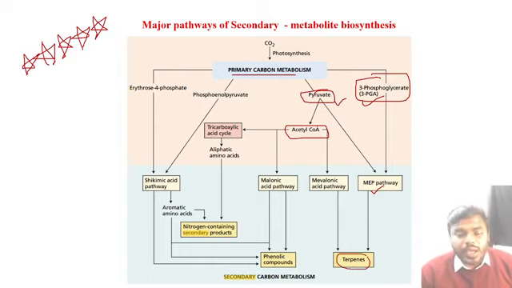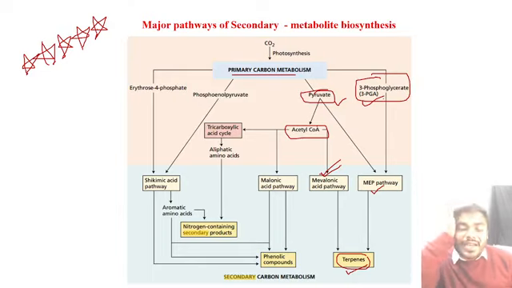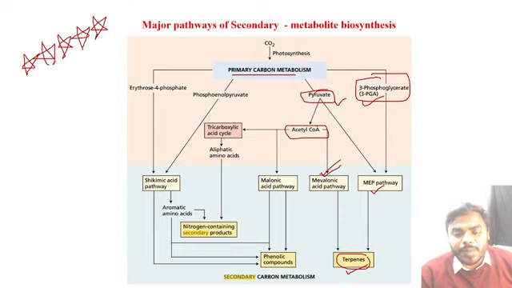At the same time, acetyl-CoA undergoes a pathway called, friends, the mevalonic acid pathway, and what is it going to give rise to, my friends? It is going to give rise to the terpenes. Please kindly do not forget this particular statement. Once again, I am reminding you, acetyl-CoA undergoes the mevalonic acid pathway and gives rise to the terpenes. Pyruvate and 3-phosphoglycerate undergo the MEP pathway and give rise to the terpenes.